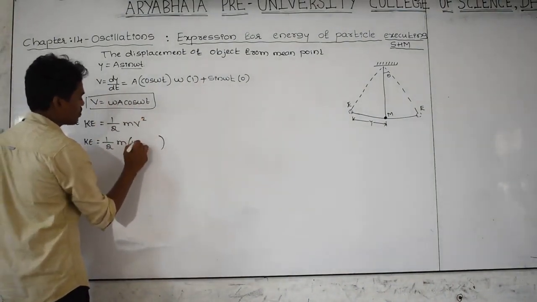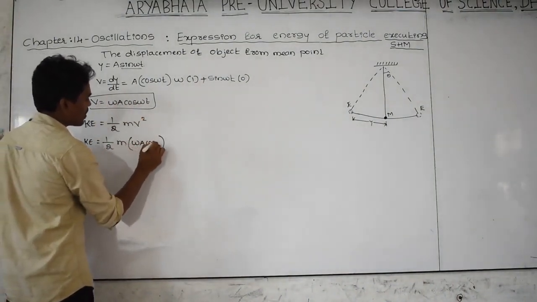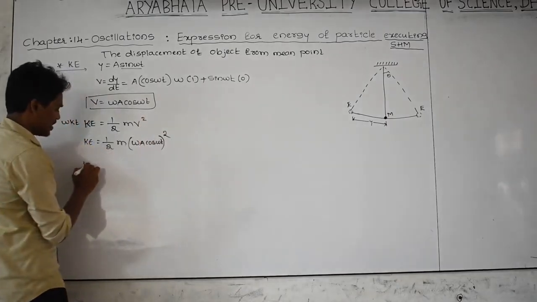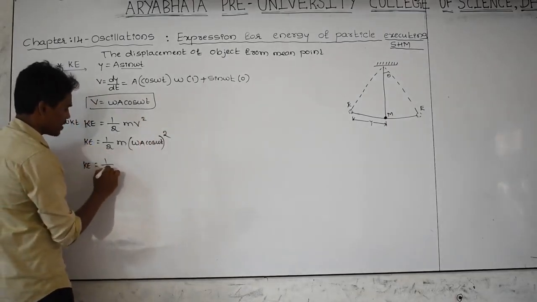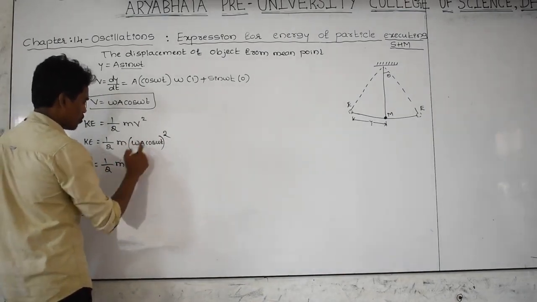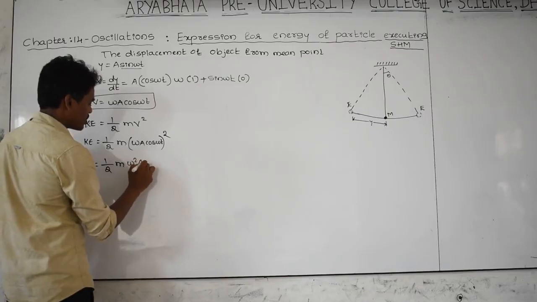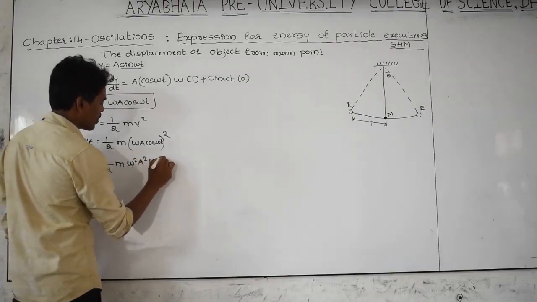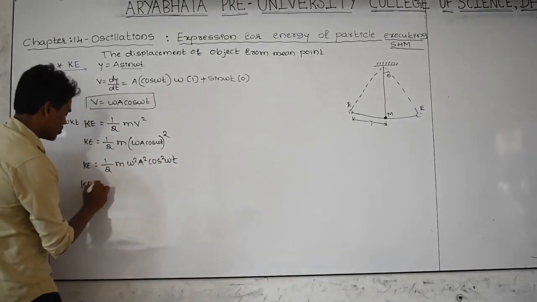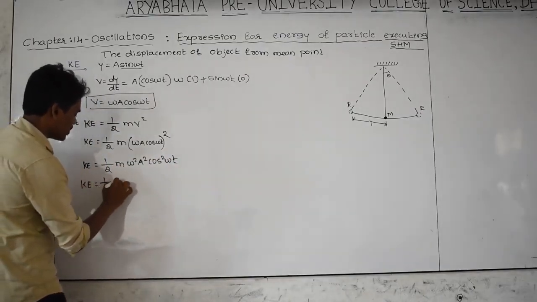Substitute omega a cos omega t, squared, and kinetic energy becomes 1 by 2 m omega square a square cos square omega t.